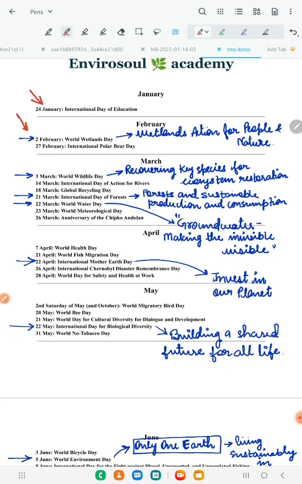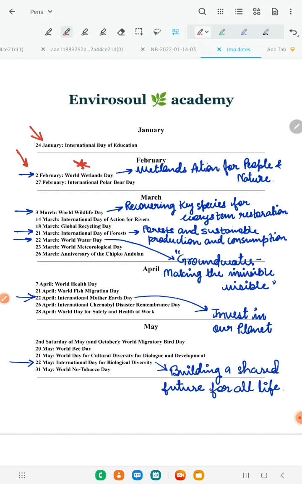2nd February, it is World Wetlands Day. It is very important. When you study environmental sciences, you will go through the Ramsar Convention. It started in 1971. There you will study about wetlands, and this convention was for the conservation of wetlands. So overall these wetlands are very important. You have to remember this. 2nd February, World Wetlands Day. Its theme was Wetlands Action for People and Nature.